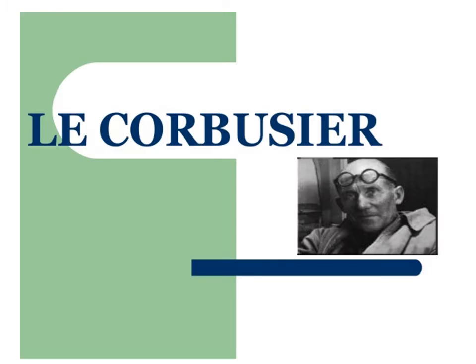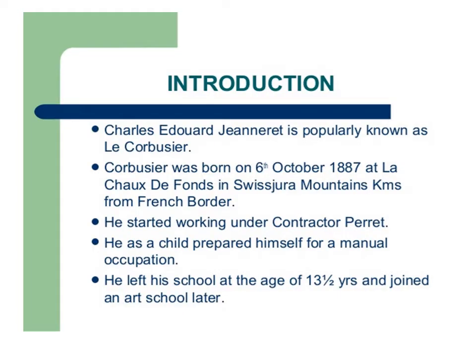Today we are going to see module number 2, in which we study the contributions by different town planners. This town planner is Le Corbusier. The introduction of Le Corbusier: his name is Charles Edouard Jeanneret, popularly known as Le Corbusier. Corbusier was born on 6th October 1887 at La Chaux-de-Fonds in the Swiss Jura Mountains near the French border.